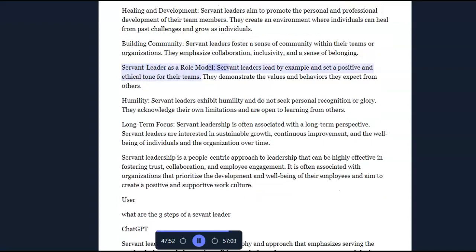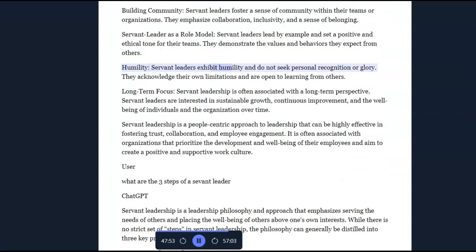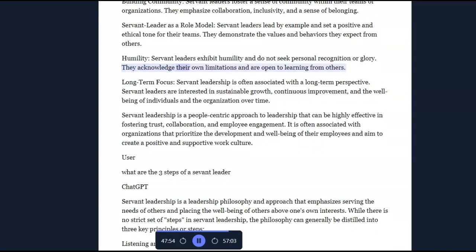Servant leader as a role model. Servant leaders lead by example and set a positive and ethical tone for their teams. They demonstrate the values and behaviors they expect from others. Humility. Servant leaders exhibit humility and do not seek personal recognition or glory. They acknowledge their own limitations and are open to learning from others.